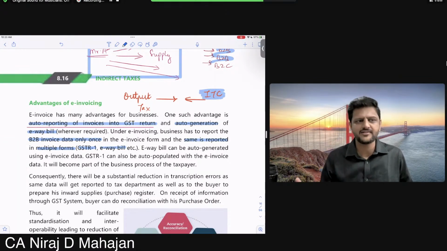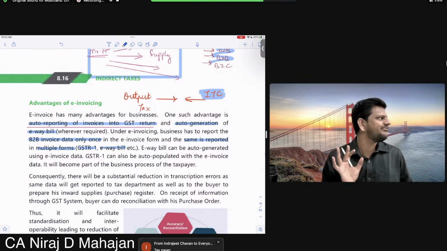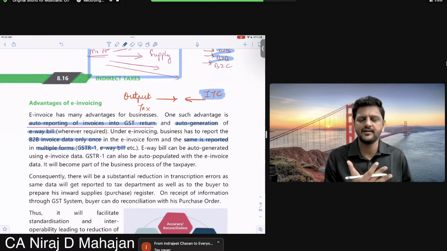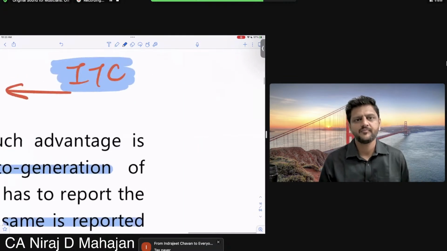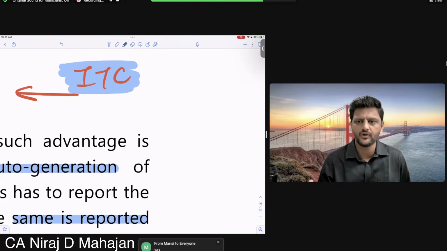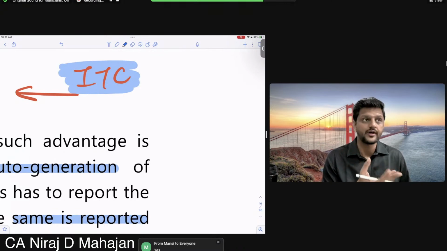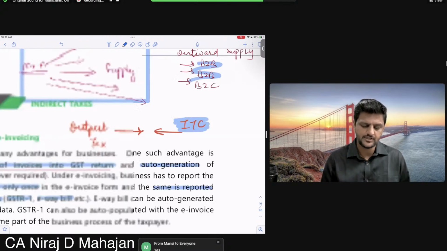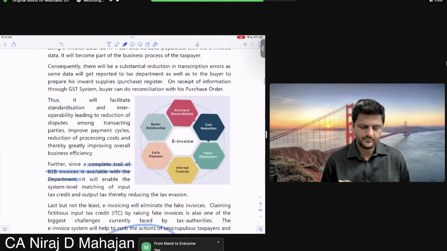This is just like TDS we discussed. If the seller files e-invoice, it helps the seller as well as the buyer to claim ITC. There will be no dispute about this now. Clear till here, all of you? Because it is already getting reflected in the system. Understood? Okay, let's go.